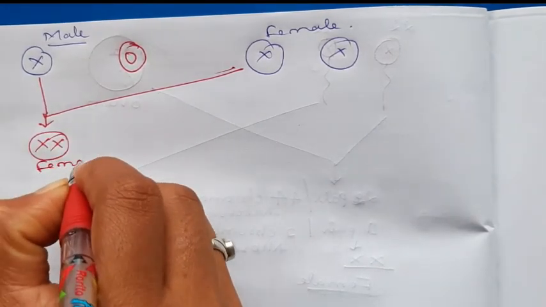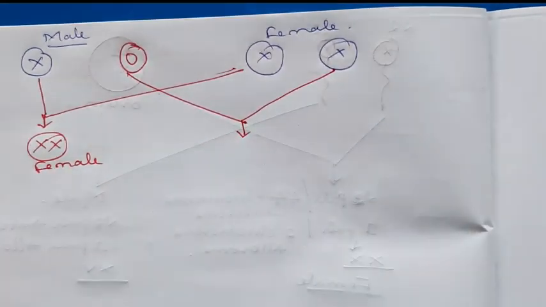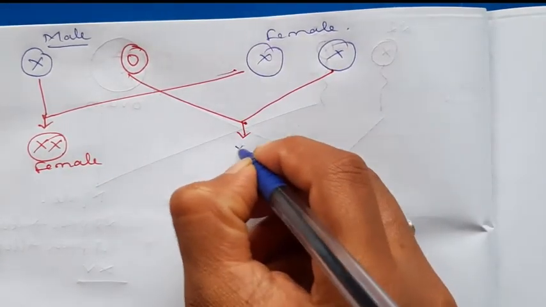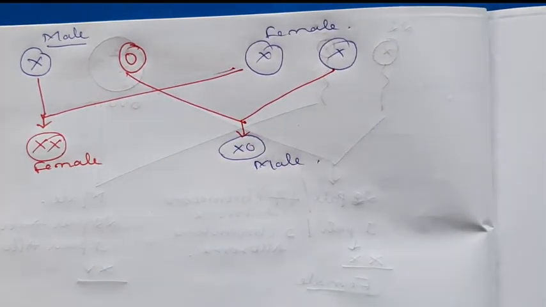Female. When O fuses, XO, it forms a male grasshopper or male insect.